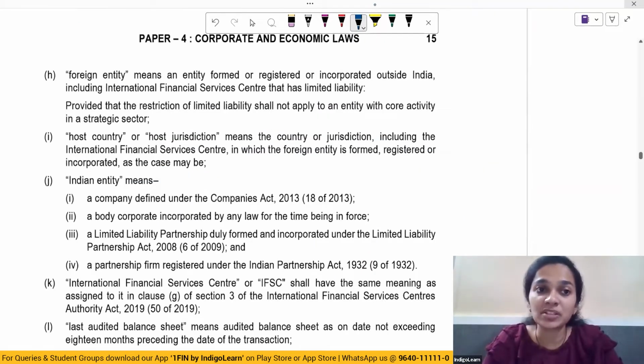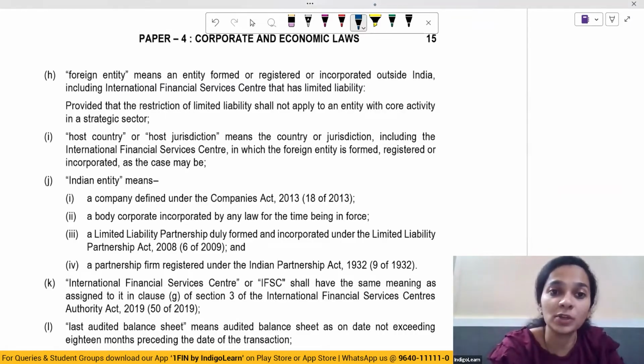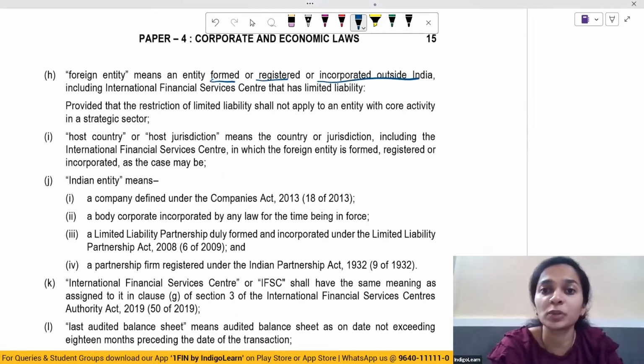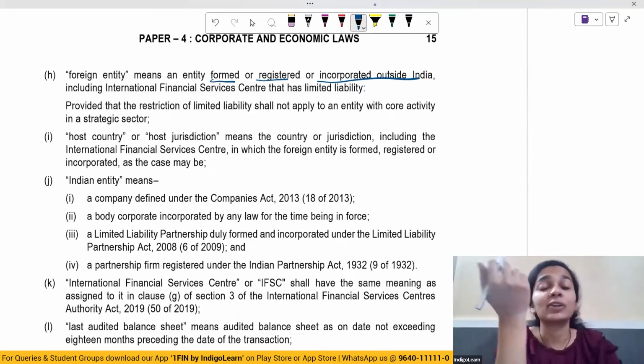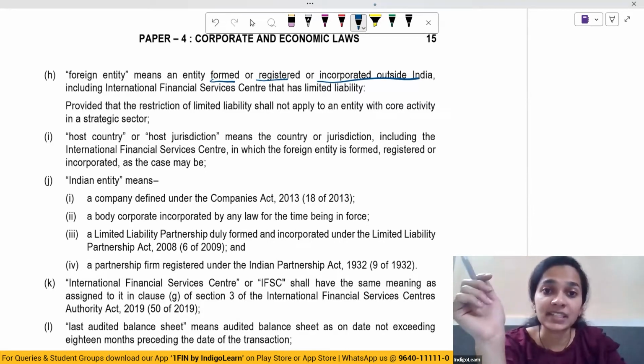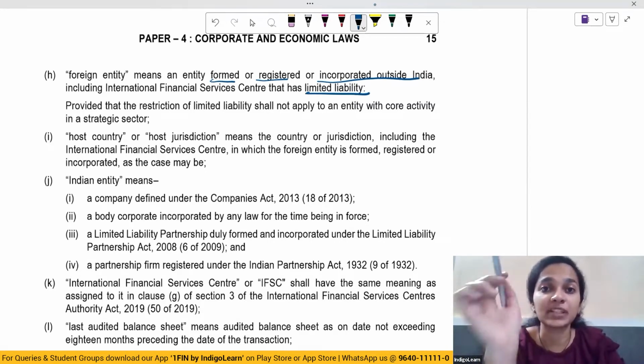Now talking about what is a foreign entity. So foreign entity means entity which is formed or which is registered or incorporated outside India. It also includes IFSCs and an entity which has limited liability.